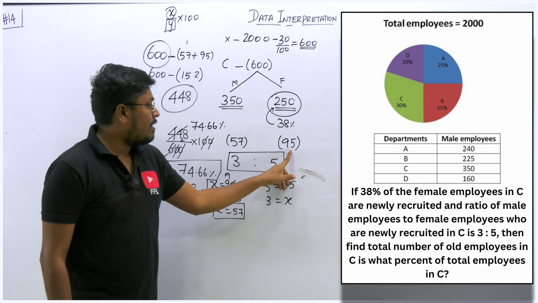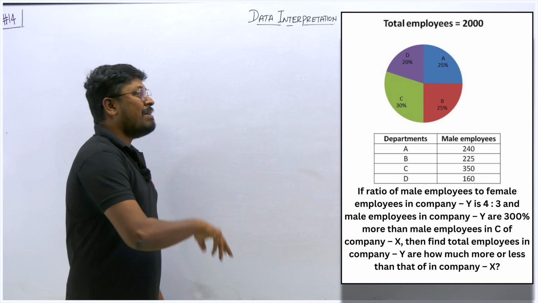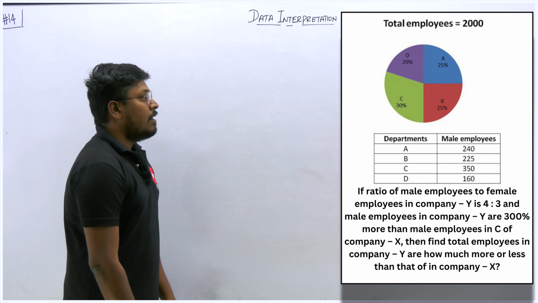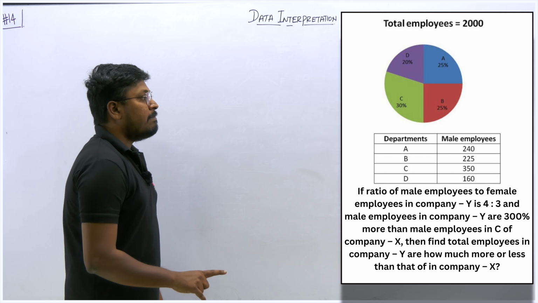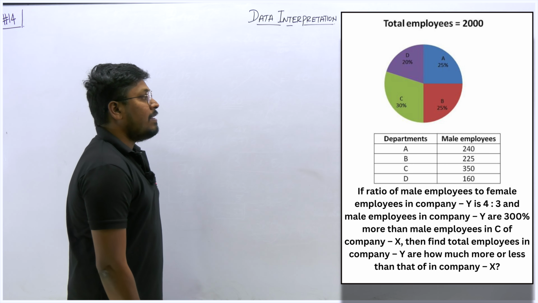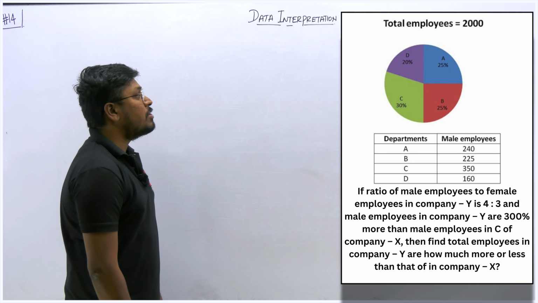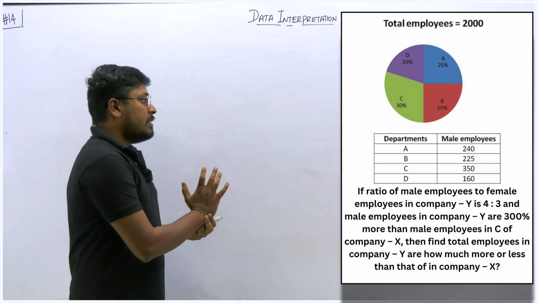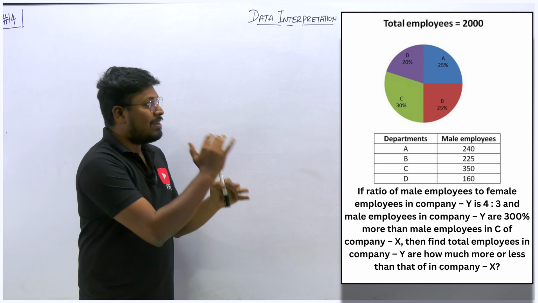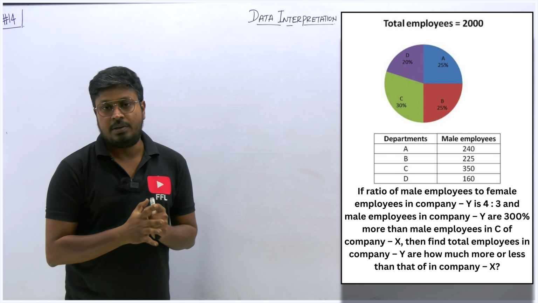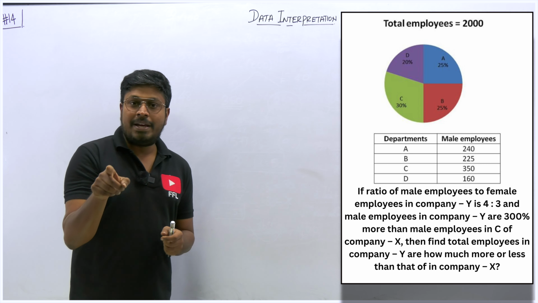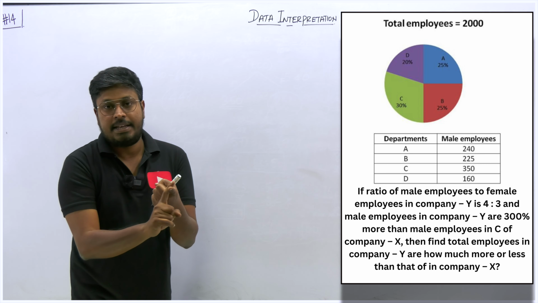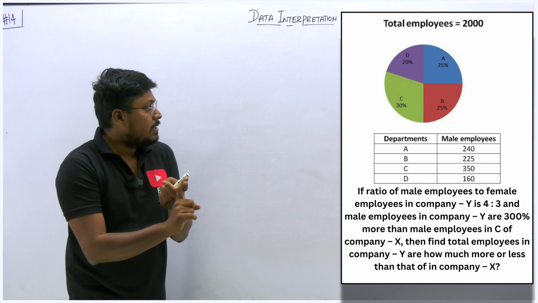Question number 2. If the ratio of male employees to female employees in company Y is 4:3, and male employees in company Y are 300% more than male employees in C of company X, find the total number of employees in company Y, and how much more or less than that of company X. So just see here, always after reading a question, first see what our target is to find. Our target is to find how much more or less company Y's total number of employees is than company X's. Not in a percentage, just a number we need to find.